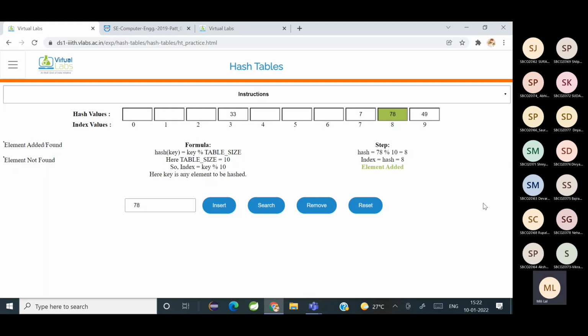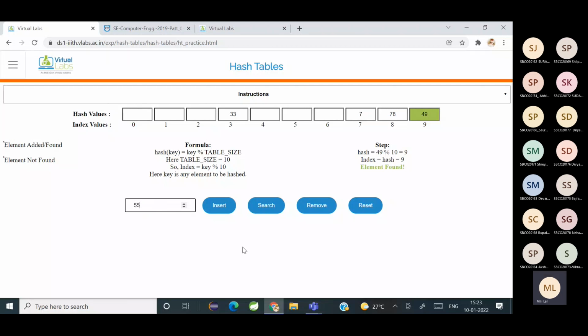Which index is 49 in right now? 49 modulo 10 gives you which index? 9. So let's check if it is able to search it. 49, and I press the search button. 49 modulo 10 gives you 9. The element is found.